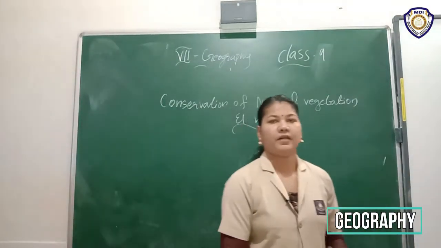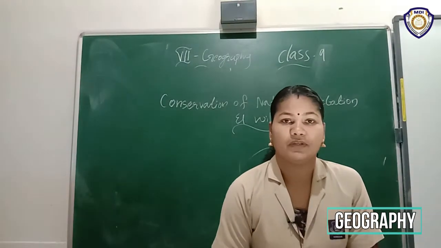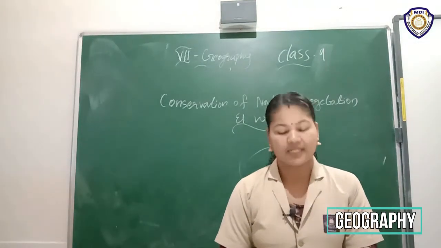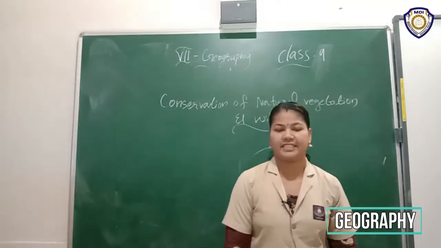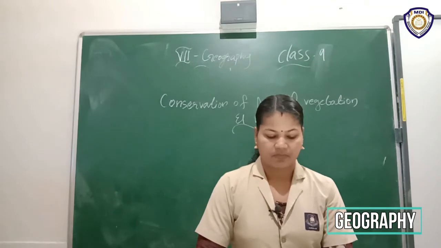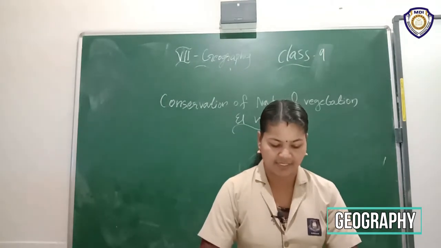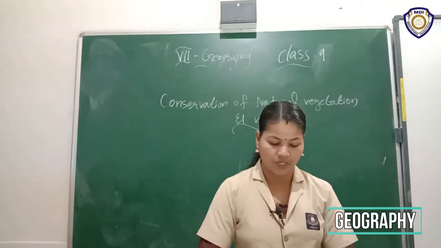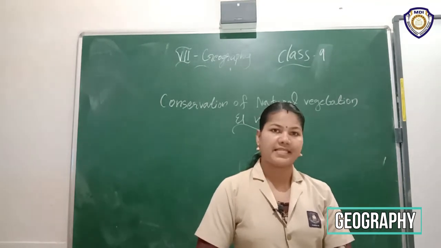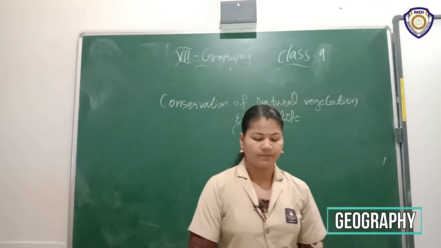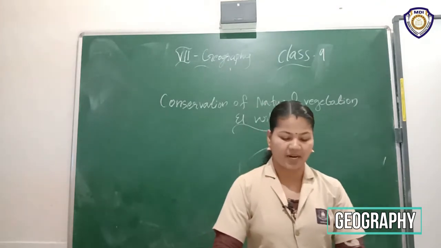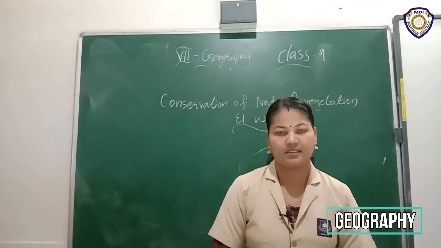Okay, but here we are discussing the conservation of the natural vegetation and wildlife. Here the climatic changes and human interference can cause the loss of natural habitats for the plants and animals. Then many species have become vulnerable or endangered.